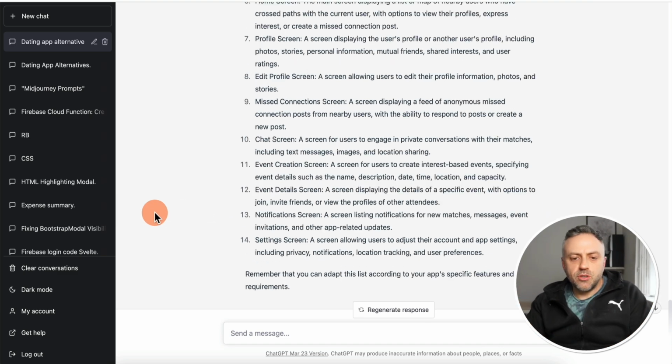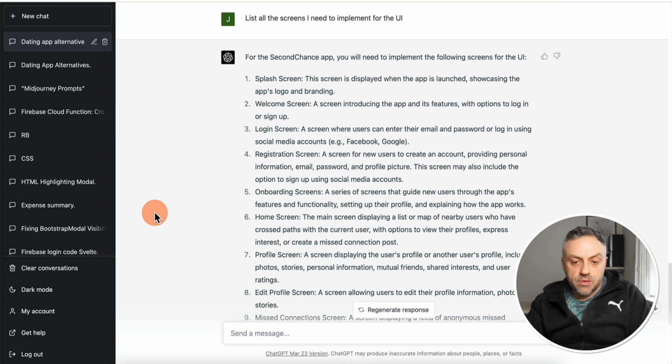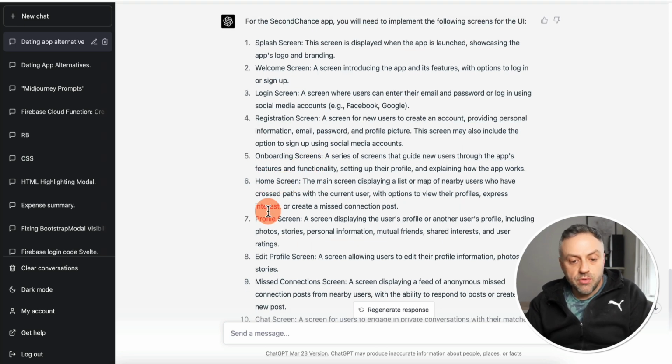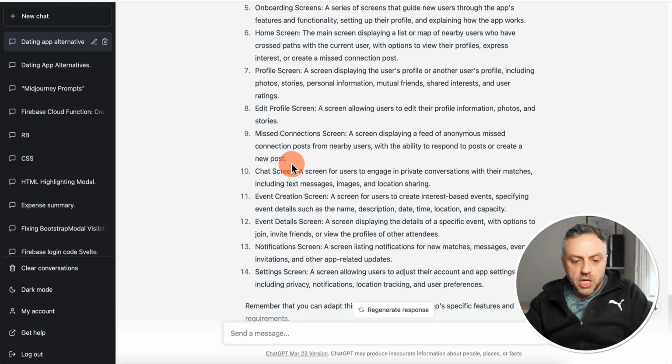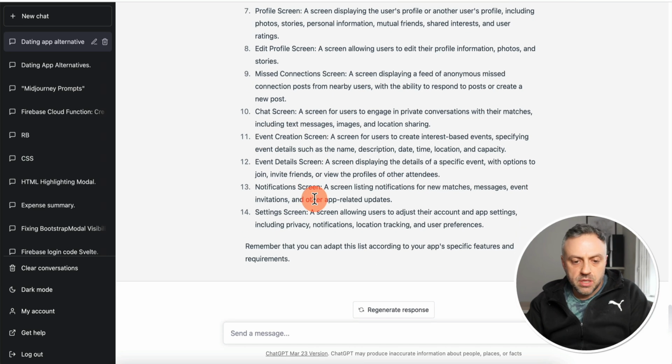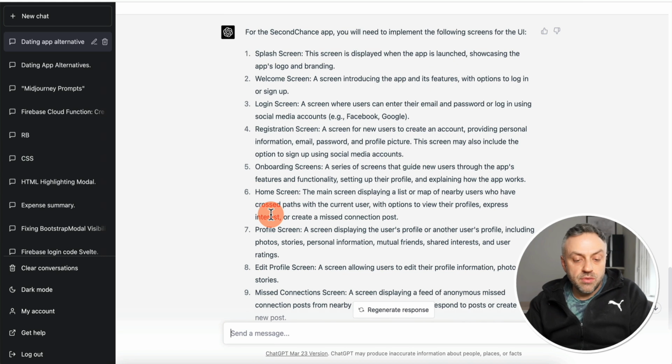All right, so it finished generating the screens that we requested. And this is what it came back with: a splash screen, welcome screen, login screen, registration screen, onboarding screens, home screen, profile screen, edit profile screen, missed connection screen, chat screen, event creation, event details, notification screen, and settings screen. So really nice.